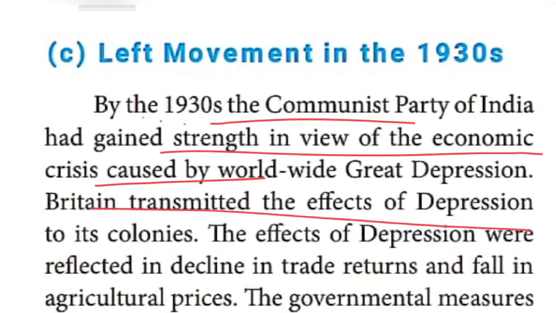British people, everyone, suffered because of the great economic depression, so they transmitted the effects of the depression to its colonies. We are one of the colonies of Britain, so we also suffered. It reflected in a decline: agricultural prices were reduced.